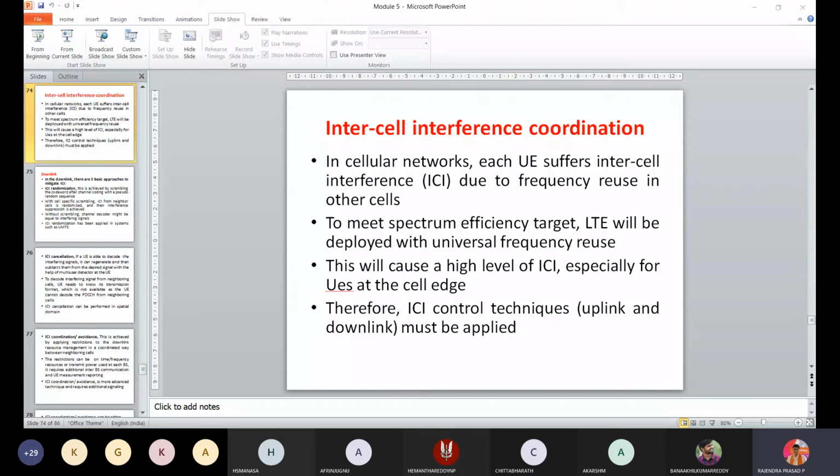And one more concept is ICI coordination and avoidance, where we have the X2 power indicator, the overload indicator, and the high interference indicator. So why are these indicators provided? Because you need to tell what is happening, what the status of the present data transmission is, and what is going to take place. So OI is nothing but your overload indicator. The overload indicator physical layer measurement is the average uplink interference and noise.